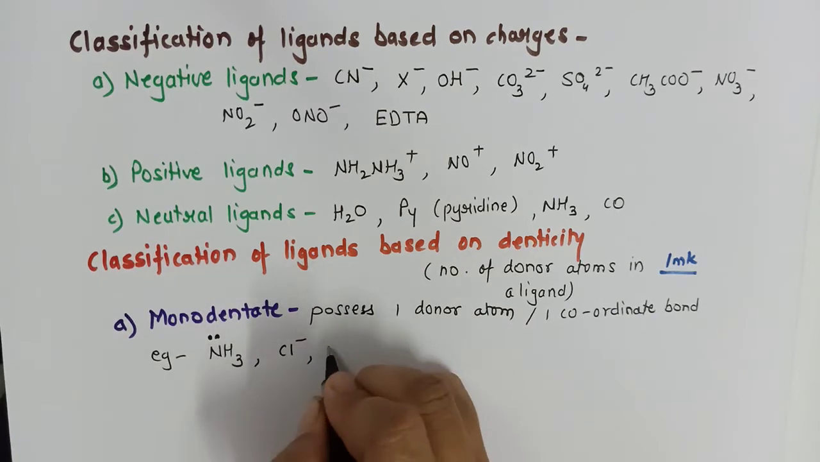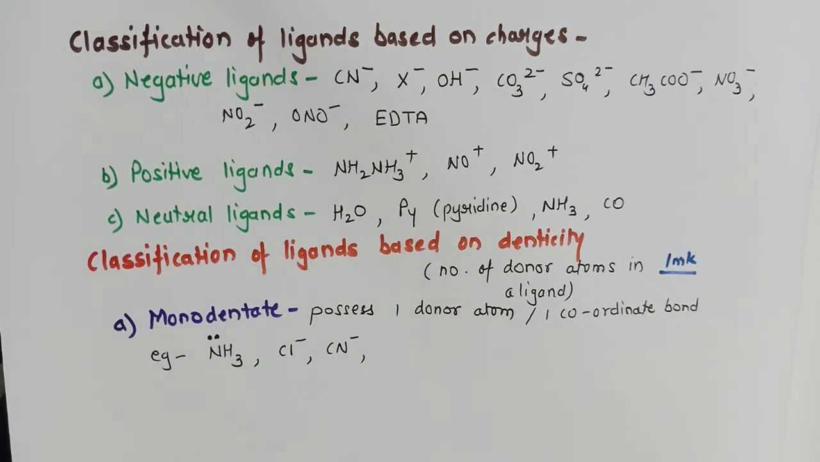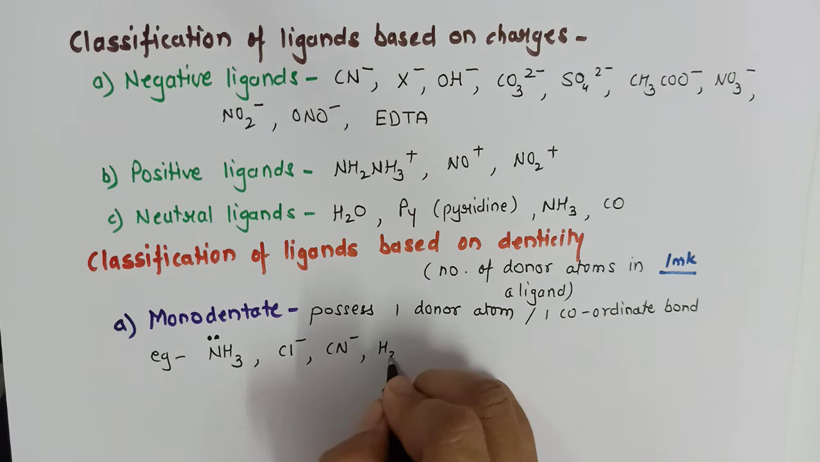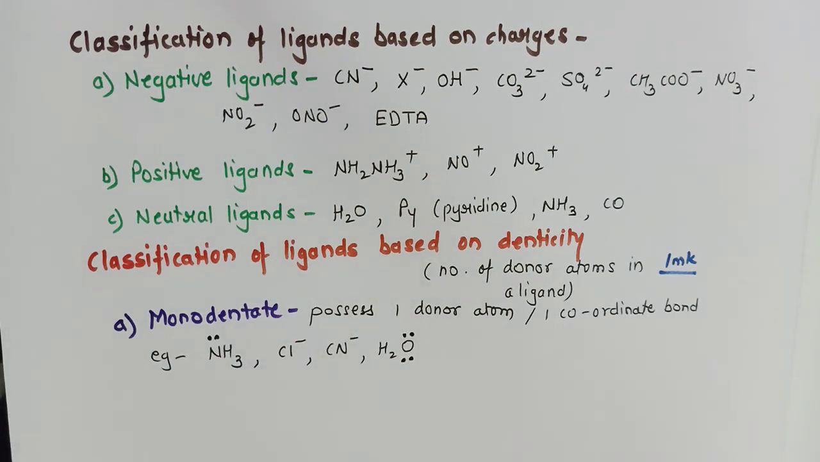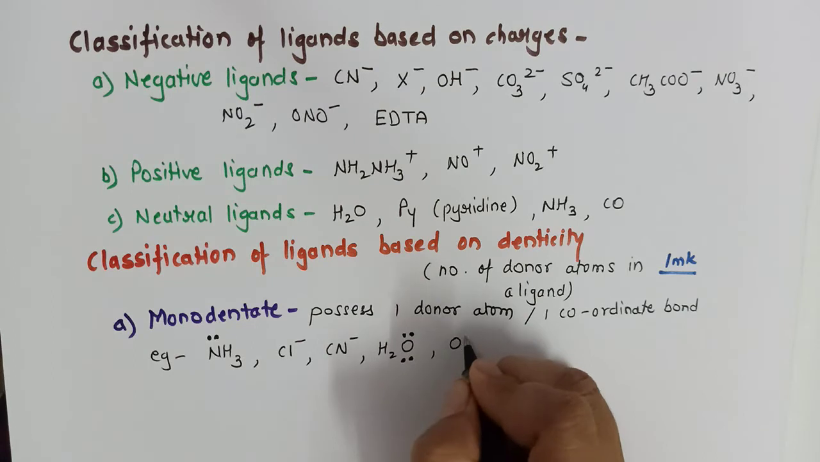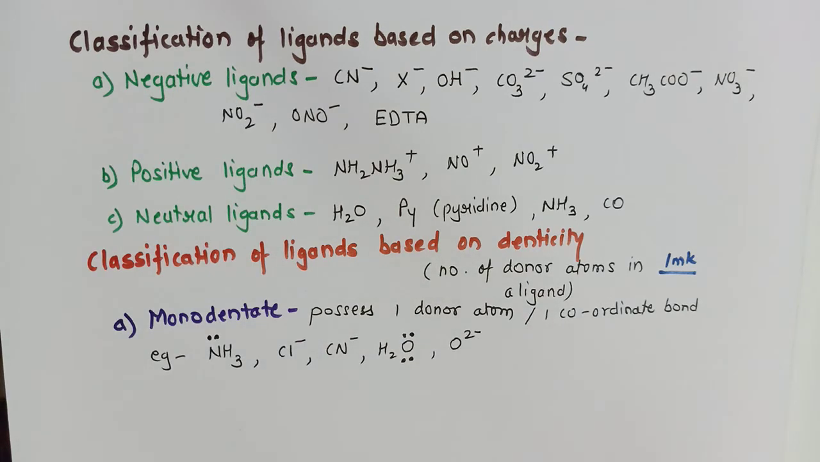Cl minus, CN minus. Now the interesting case is that of H2O. We know in H2O on the oxygen atom there are two lone pairs, but only one can be donated at a time because of geometrical constraints, and therefore it will be a monodentate ligand. Similarly, O2 minus has two lone pairs but only one can be donated.